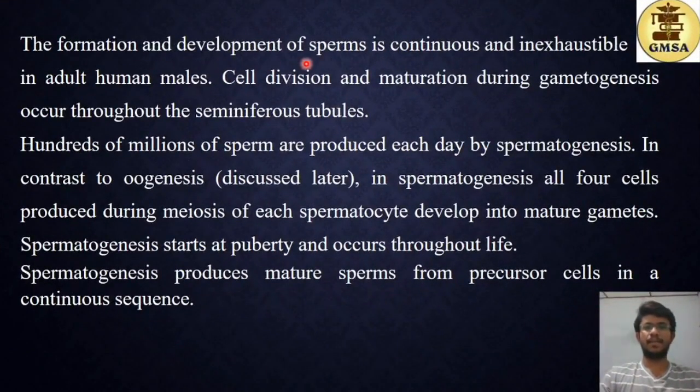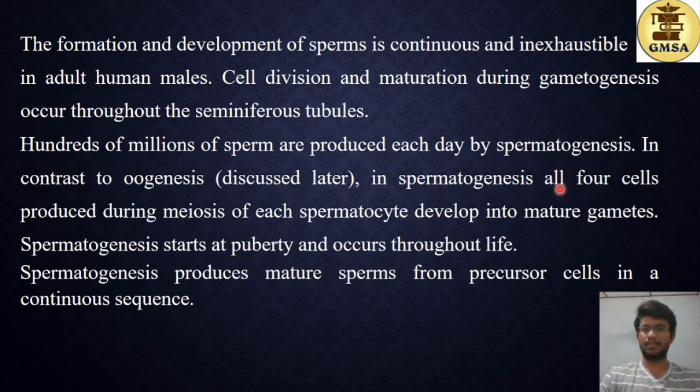The formation and development of sperms is continuous and inexhaustible in adult human males. So this spermatogenesis process occurs from puberty generally until the death of the male. Cell division and maturation during gametogenesis occurs throughout the seminiferous tubules. Hundreds of millions of sperm are produced each day by spermatogenesis, in contrast to oogenesis, which shall be discussed later.